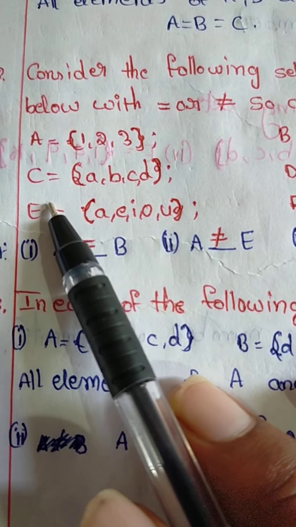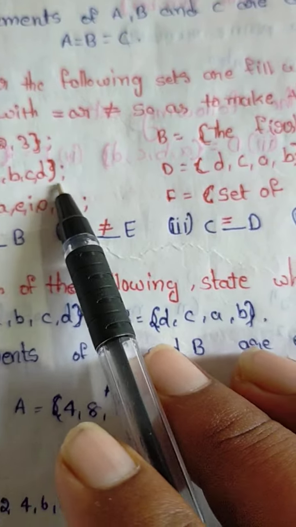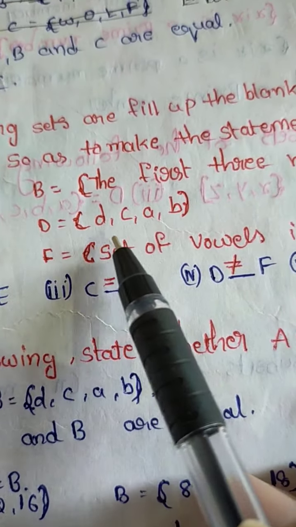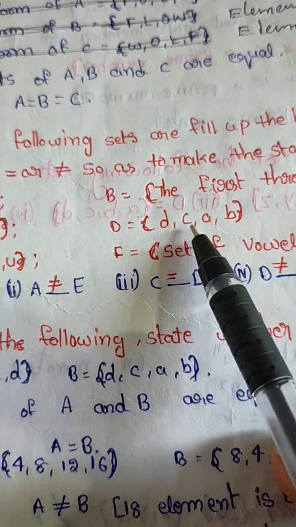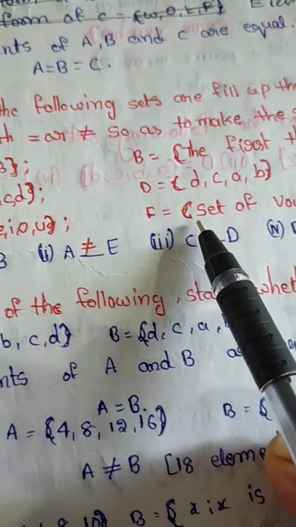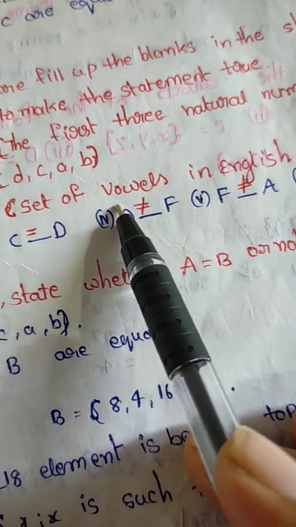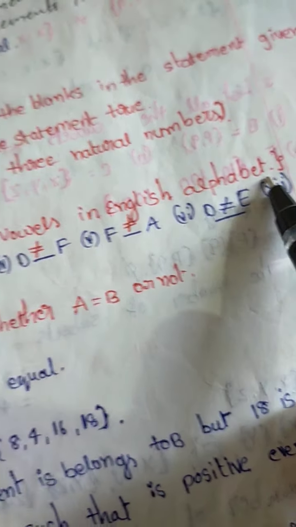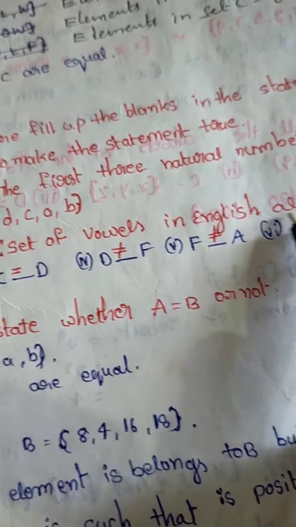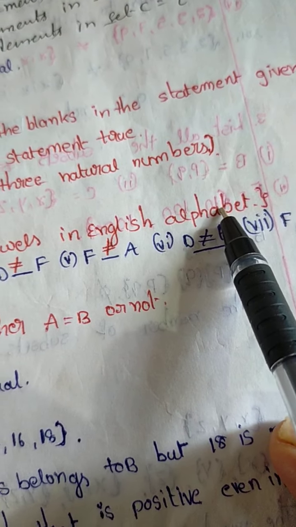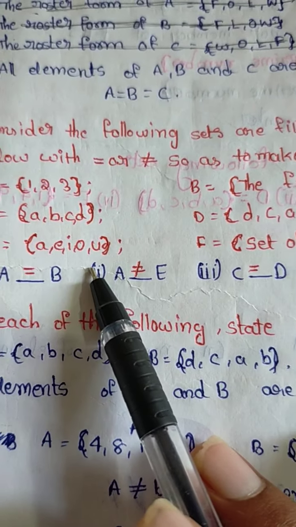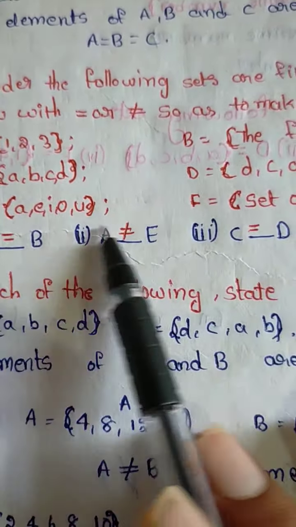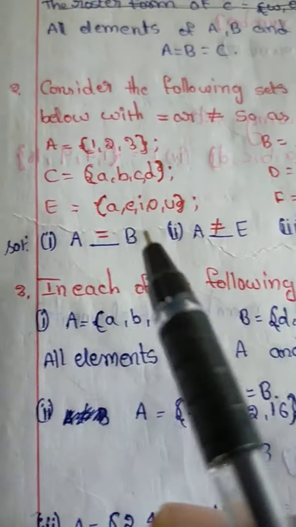Next, C equals A, B, C, D and D equals D, A, C, B, the same A, B, C, D. Then A, E, I, O, U, the set of vowels in the English alphabet.